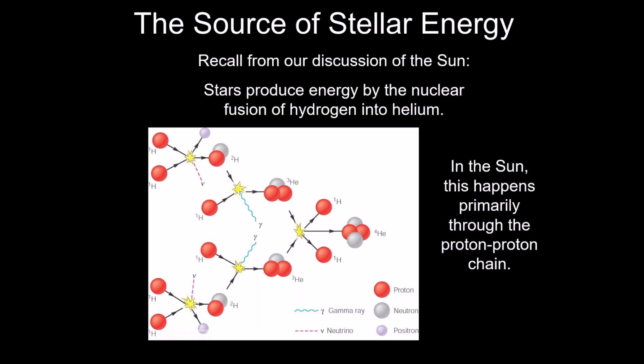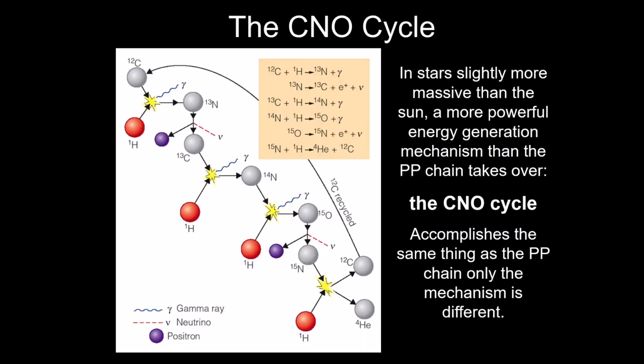We talked about this because our sun does this: something like 98% of the fusion reactions in the sun are this. And because most stars are actually lower in mass than the sun, this is the primary source of energy in the universe. But you can do other things. Here are some of the other things that you can do.